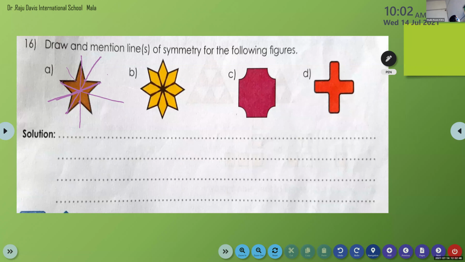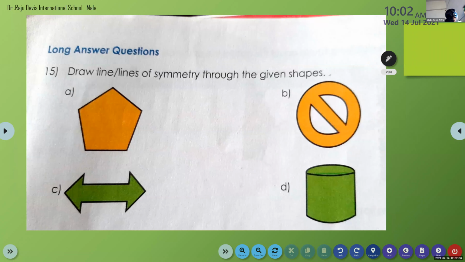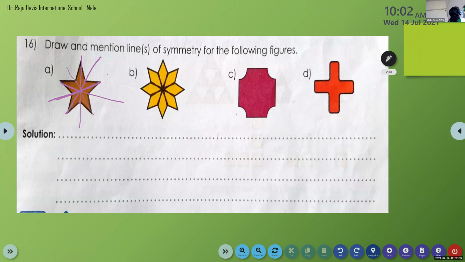See, like this question, I think we have done in question number 15. Children, please check here. From each corner, we took the midpoint of the opposite. Like the same here, we can do. So check how many vertices there are and join the line to the opposite of that corner. So this is question A, vertical line of symmetry.